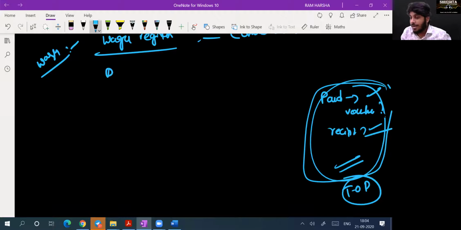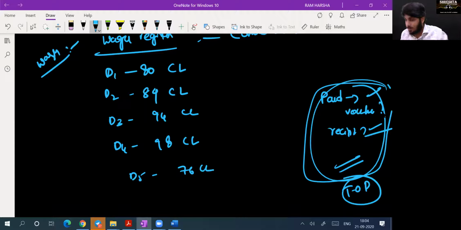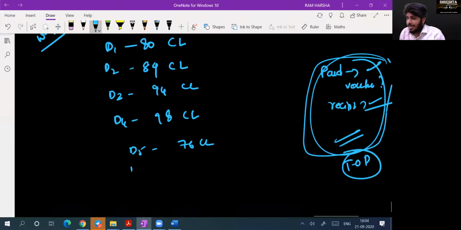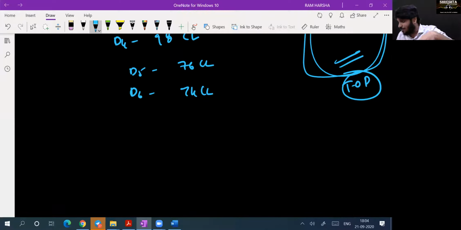I saw the numbers. Day 1, 80 casual laborers were recruited. Day 2, 89. Day 3, 94. Day 4, 98. Day 5, 76. Day 6, again 74 casual laborers were recruited. I'm just talking about the entire year, or else we will take a particular month. Okay, let's assume June is the seasonal month, or maybe a dry month, whatever it is.